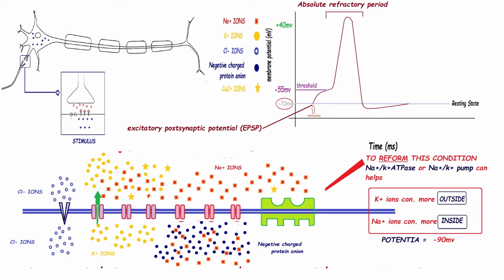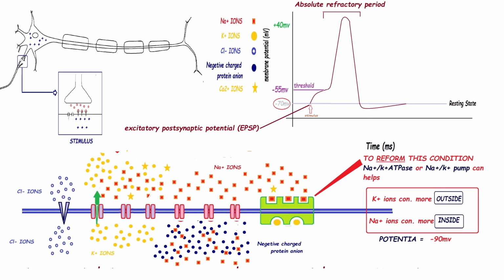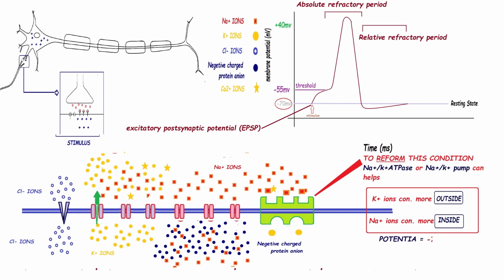With the help of ATP or energy, the sodium potassium pump is activated, and it can bind 3 sodium ions from inside and 2 potassium ions from outside. By the ATP or energy, this pump will flip, and 3 sodium ions will exit from inside to outside, and 2 potassium ions will enter from outside to inside.